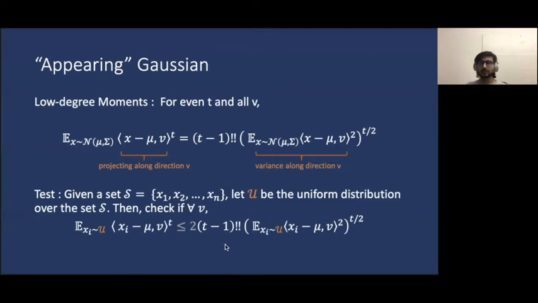This inequality here is often referred to as hypercontractivity of linear polynomials, since we are looking at univariate projections and raising them to the tth power. This is a linear polynomial here. And we're also relating the tth power to the variance, which is the second power, and therefore the use of the word hypercontractivity.